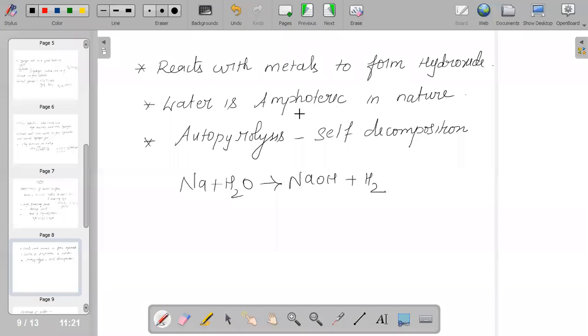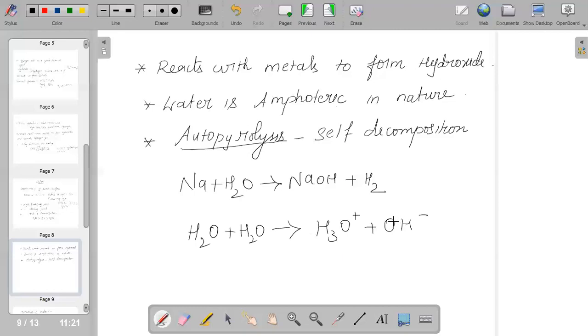The next property is autoprotolysis. Autoprotolysis means water has the tendency to undergo self-decomposition. That is, H2O plus H2O gives H3O plus and OH minus.